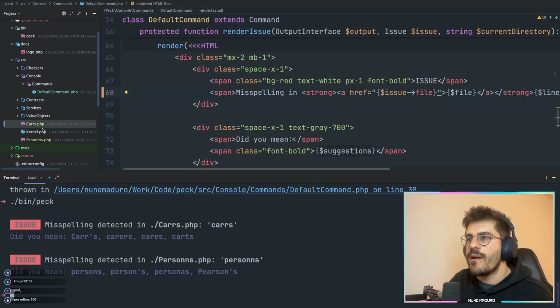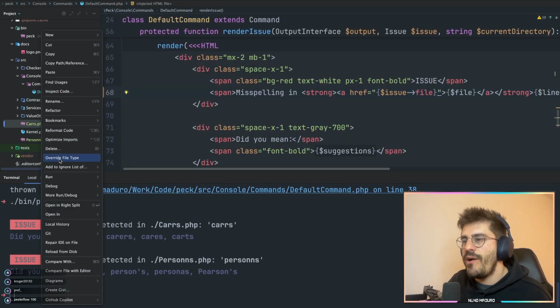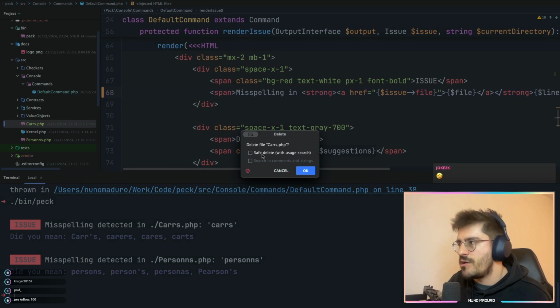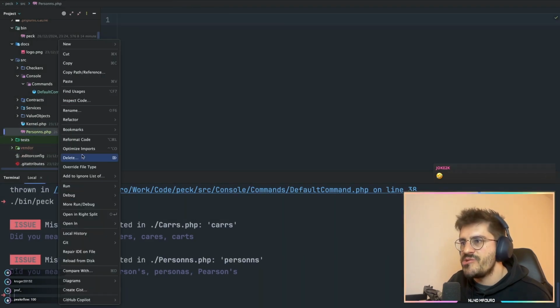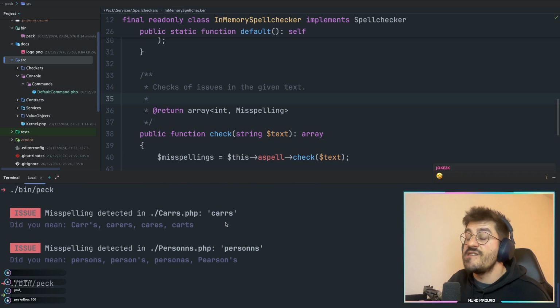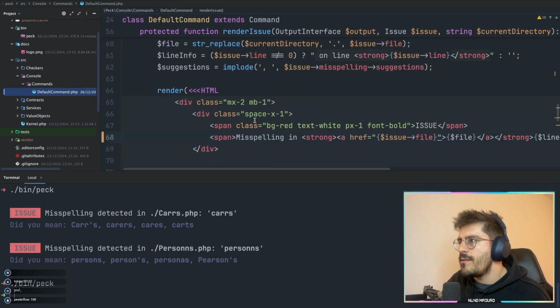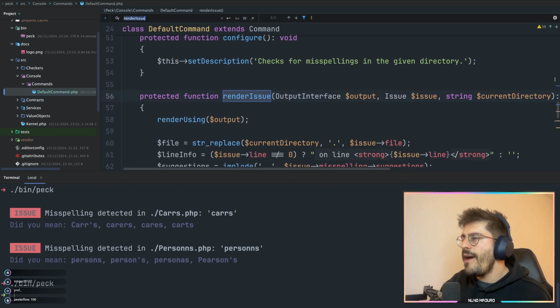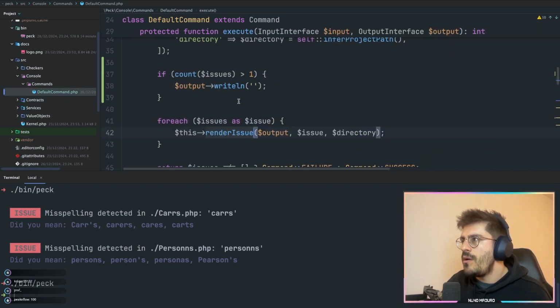I want to see what the output is today if we don't have any problems. If I remove cars and if I remove persons, what is currently the output I see on the console? So it's nothing. We definitely need to develop something that will give us back some sort of feedback. I'm gonna go to my default command, and if we don't have any issue, which is right here, we can probably give some feedback to the user.